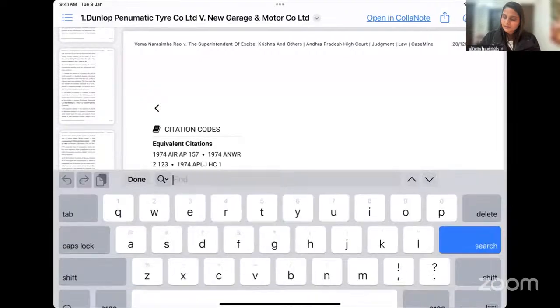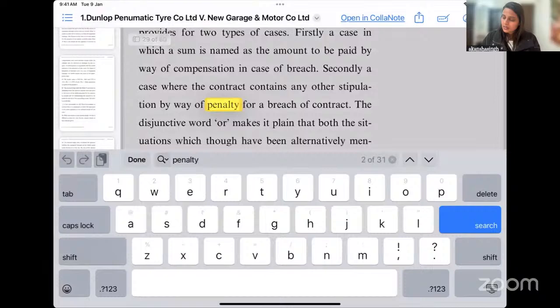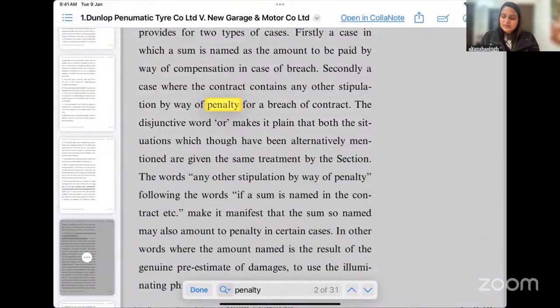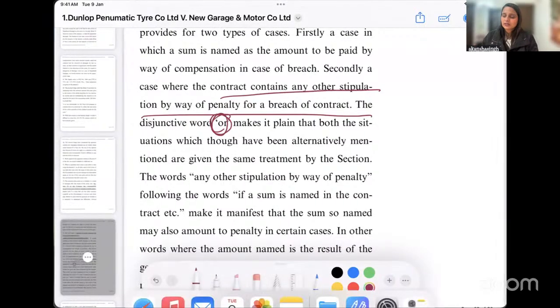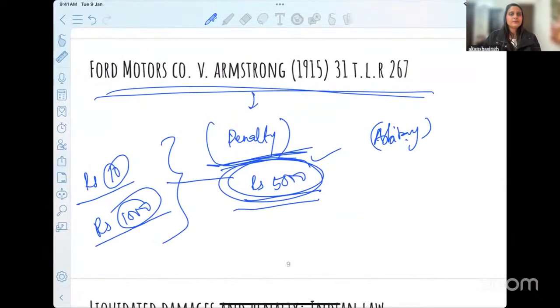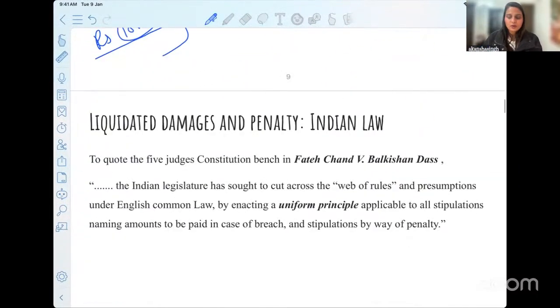I'll just show you whether they've spoken of penalty or not. In a case where the contract contains any stipulation by way of penalty, this will be a long discussion, so rather we'll take it up in the classes that we'll be doing with you. We have only a few minutes left and we have a long topic to cover.